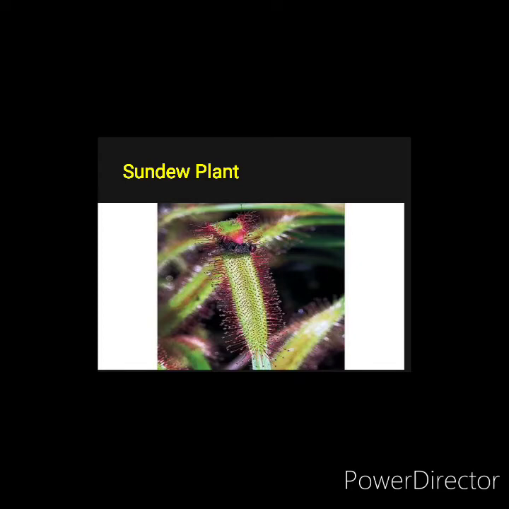So when the insects sit on the plant, it is caught by the curling of the hair. The hairs that are very long, they curl up around the insect, kill the insect and eat it to get the nutrients.